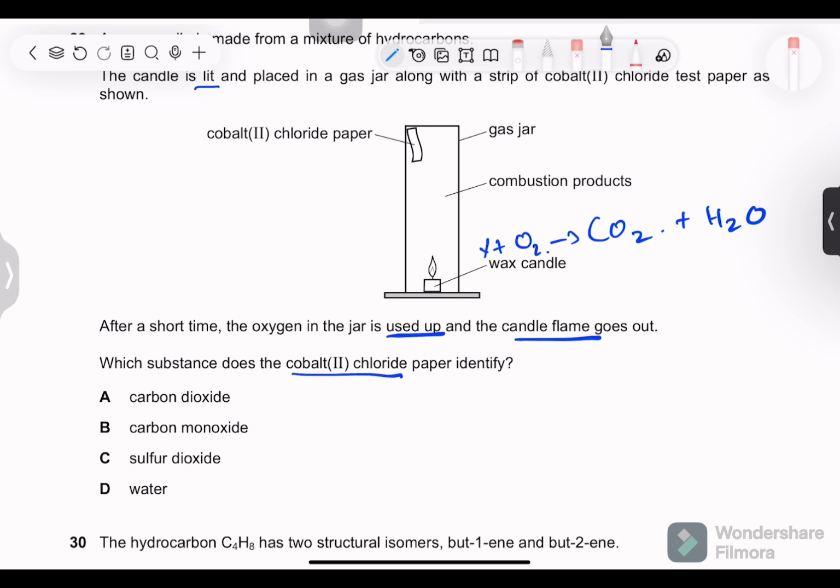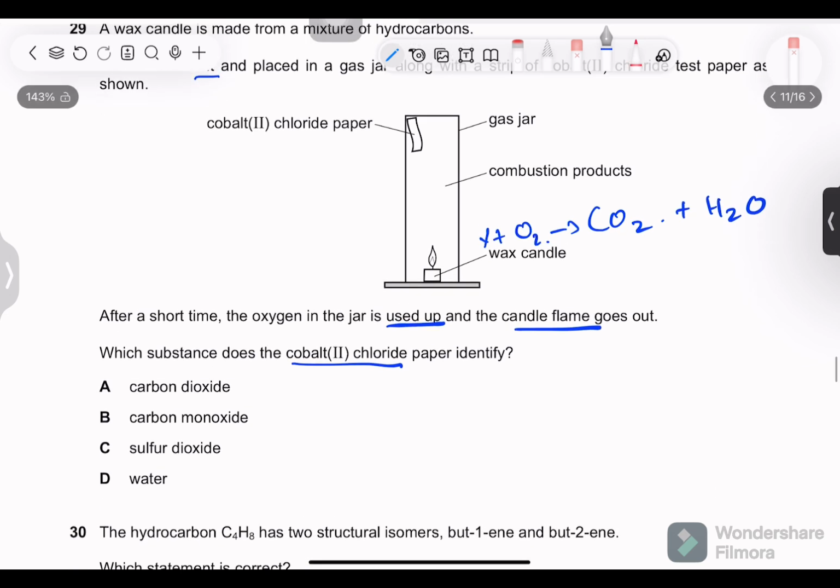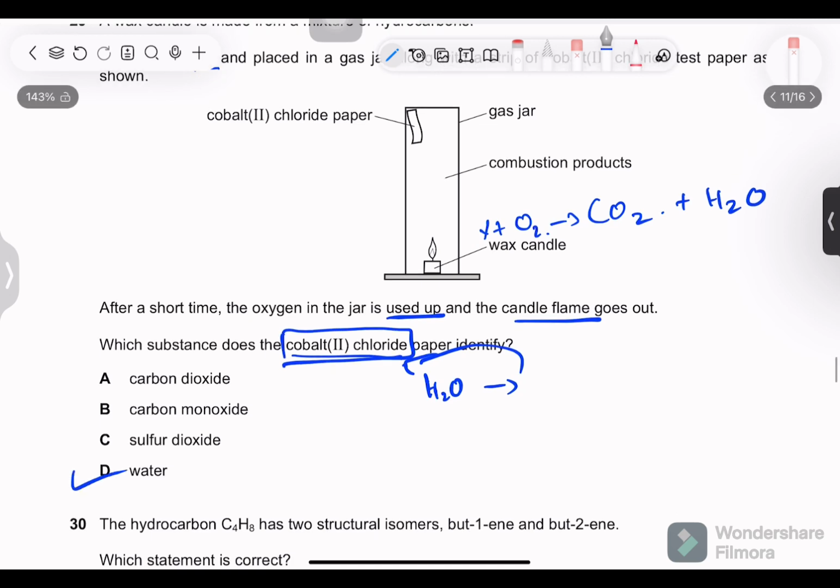If you remember, we just did an MCQ involving cobalt(II) chloride, or was it copper(II) sulfate? Yeah, it was copper. So this is a fact. Even if all of this wasn't given, you know that water is tested by cobalt(II) chloride. You observe a color change when you test water with cobalt(II) chloride. So of course it is water.